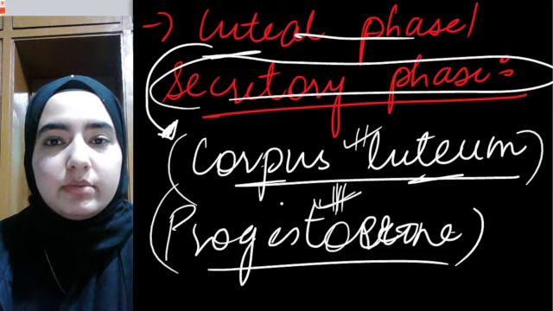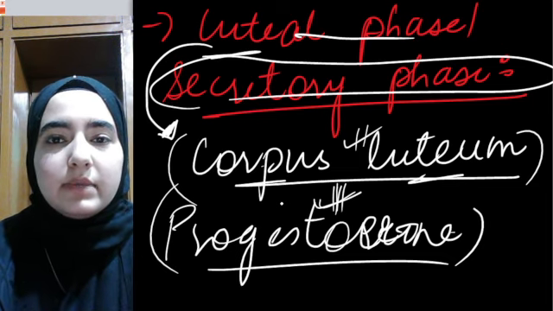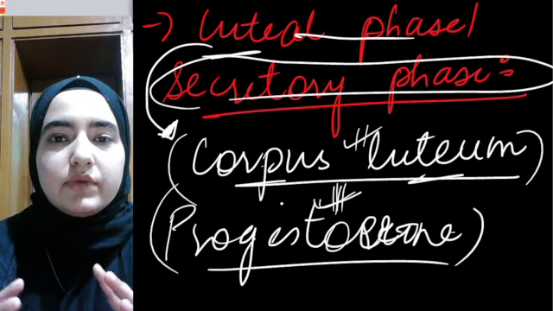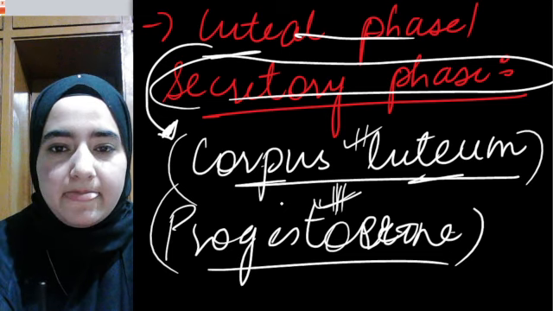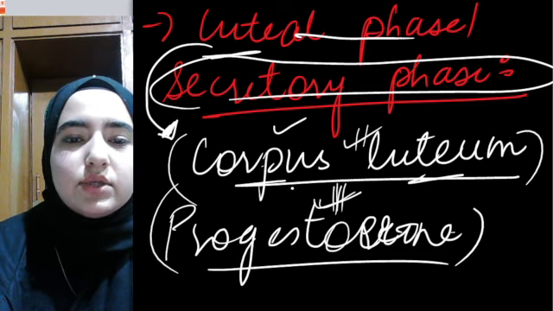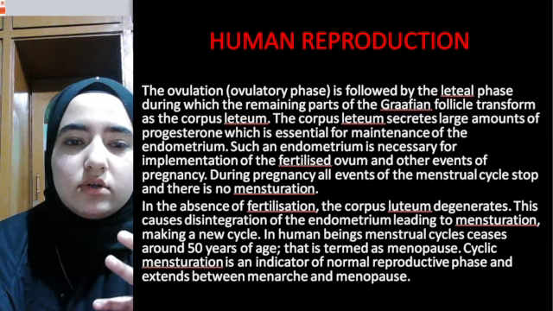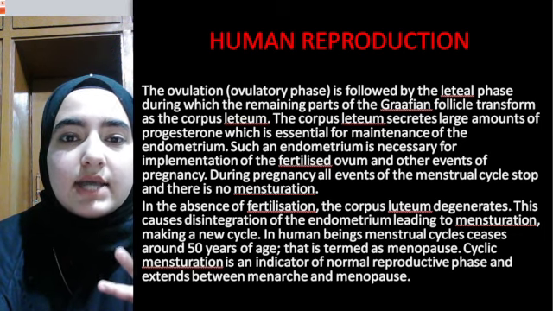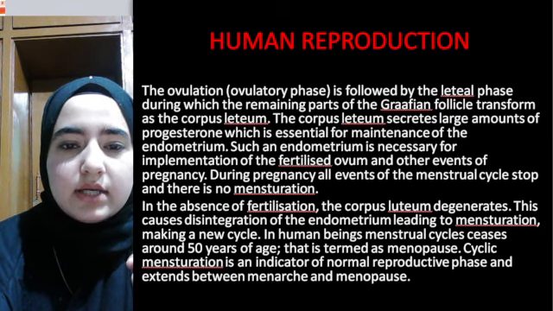So there should be an environment in the uterus in which a zygote can be fully developed. That's why the corpus luteum secretes so much progesterone, in order to provide the zygote an ambience. I hope this concept is clear, right?